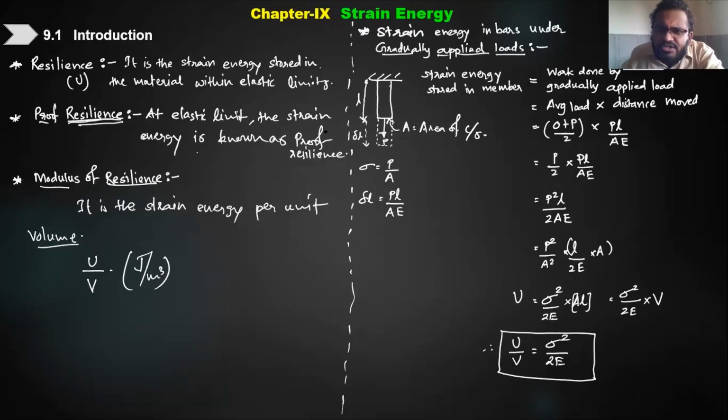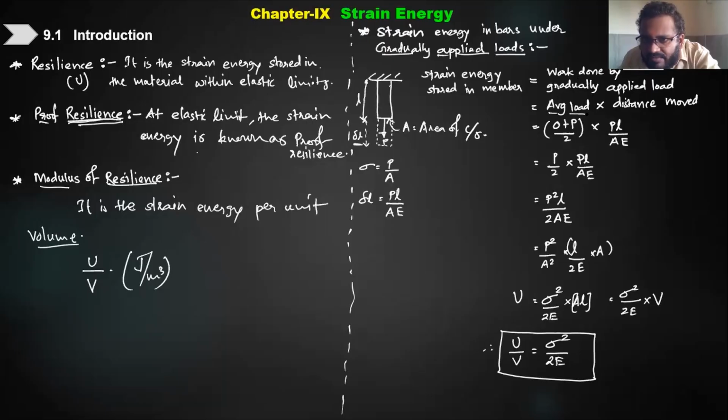So now, what is the strain energy stored? Let delta L be the elongation caused by the applied load, and L the original length. If I know the elongation delta L, what is the strain energy? The strain energy is nothing but the work done by this gradually applied load. Whatever work the load does is stored in the form of energy, and that is what we call strain energy. So it is the work done by the applied load.